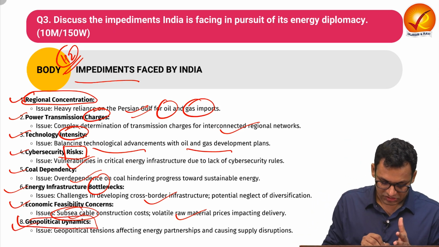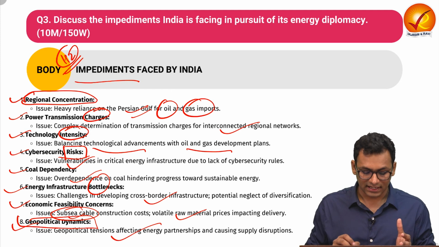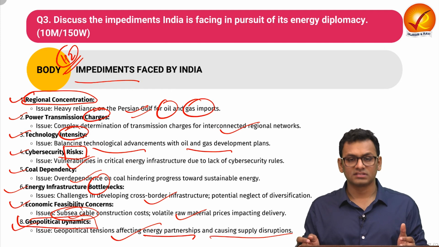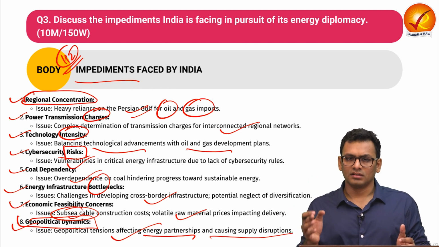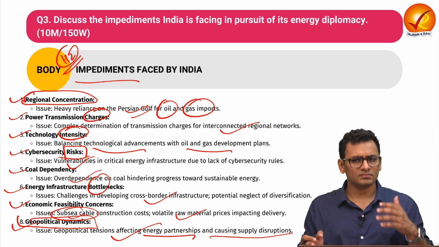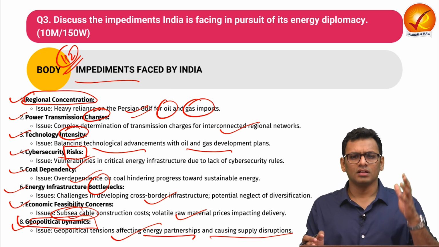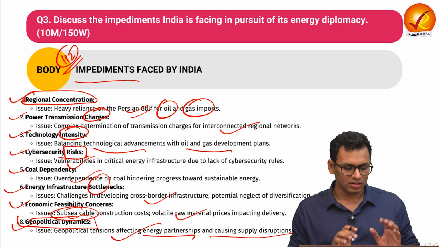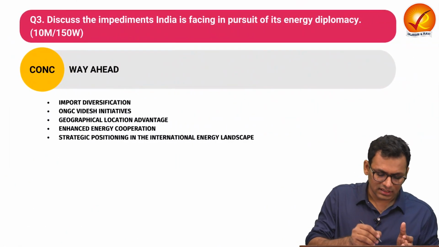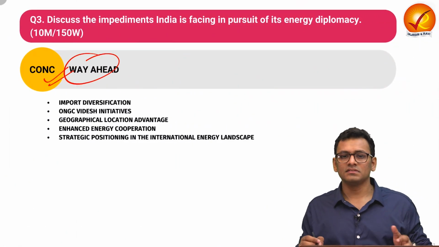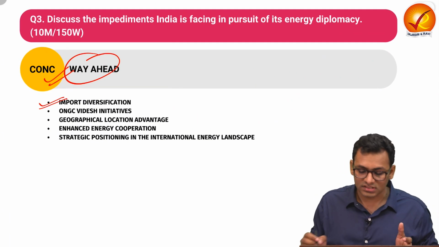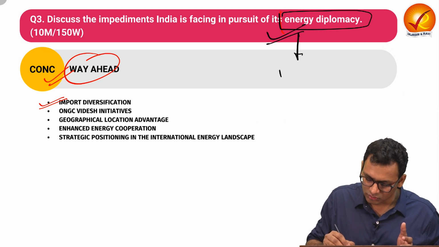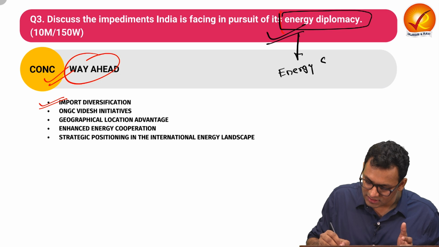And lastly is geopolitical dynamics. It directly affects energy partnership and causes supply chain disruption. We witnessed certain kind of disruption when we had seen the starting of the Russia-Ukraine war. We have also seen certain kind of disruption with respect to the Middle East. So these are the kind of geopolitical dynamics you can cite for supporting your argument over here. In the conclusion, you can talk about the way ahead, as in we must diversify our imports to ensure whatever energy diplomacy that we are pursuing is realized through energy